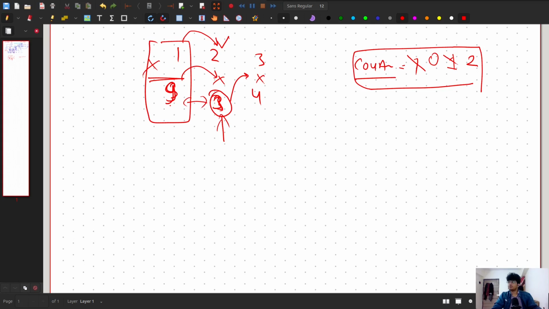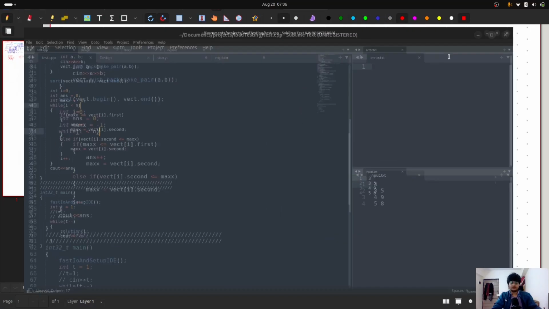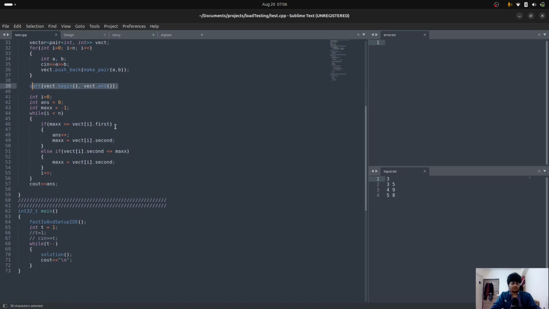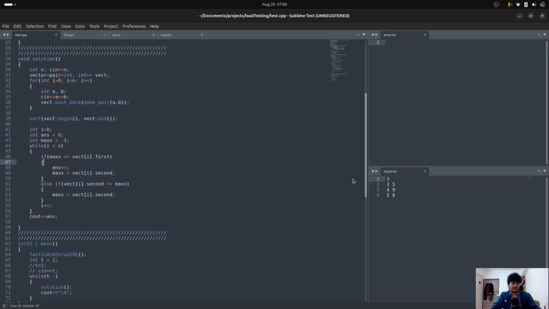Okay, so if I will show you my answer, you can see I've taken a vector of pair, and this is what we have taken as input and sorted based on the first element, right? After sorting, what we are checking is the second element, which is our end time, we are taking it as the max. Like, what is the max end time we are having, right? So if our max, which is our current end time, is smaller than the beginning of the current movie, whatever movie you are on, then we are saying, okay, this movie is watchable too, right? So we are updating our max so that the current movie end time will become our new max.